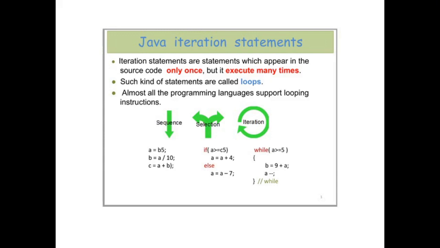Almost all the programming languages support looping instructions. You can consider any programming language: C, C++, Java, Python, R, C#, JavaScript, VBScript, Visual Basic. Each and every language has its own looping constructs, and more or less they are identical. So these kinds of statements which iterate for a given number of times are known as a loop.